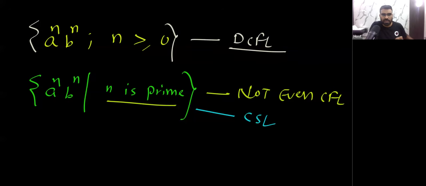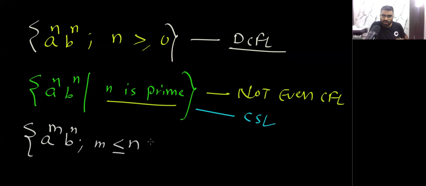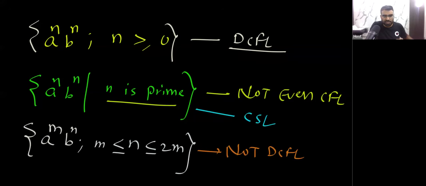Is this clear? And remember one more standard language. For example, a power m, b power n, and let's assume the condition given is that n is greater than or equal to m but less than or equal to twice of m. This template we have already seen, if you remember. This language is not DCFL, because there is a confusion: for every a, how many a should I push? Actually, this is CFL. Using non-determinism, a PDA can recognize this language, but this is not DCFL.